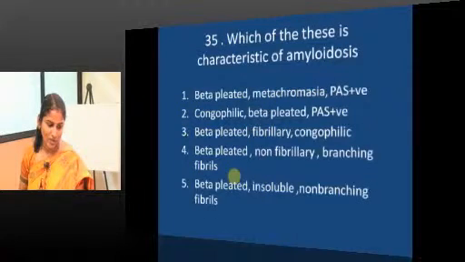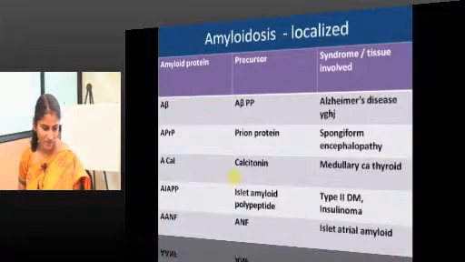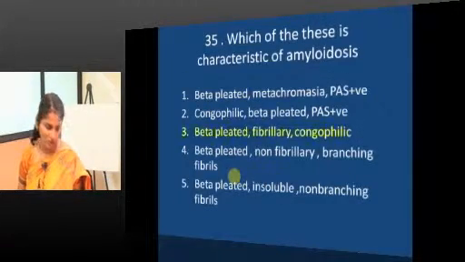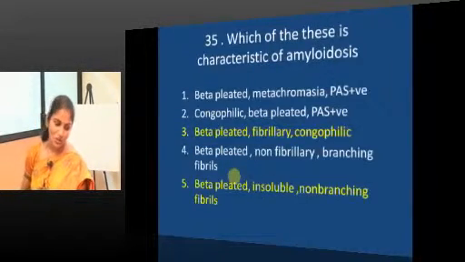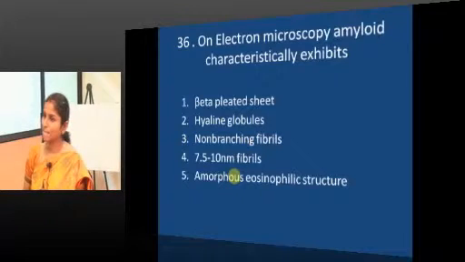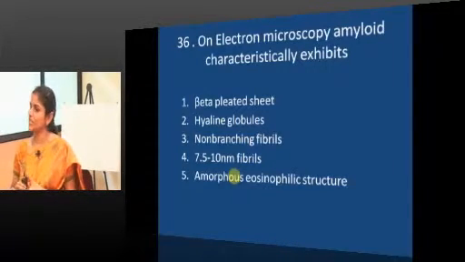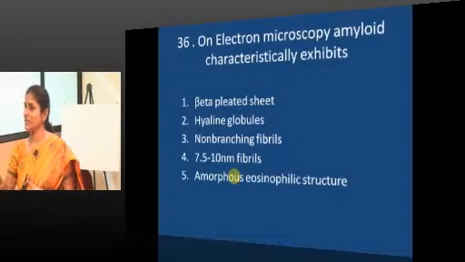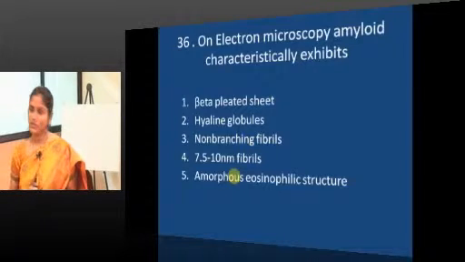Which of these is characteristic of amyloidosis? We will just skip the explanation, we will just go to the answer. So, amyloidosis: beta pleated, fibrillary, congophilic, insoluble, non-branching. On electron microscopy, amyloid exhibits characteristically as, so beta pleated sheet is also a feature of amyloid, but the question is about electron microscopy. Beta pleated sheet is a protein structure that can be seen with X-ray crystallography, mass spectrometry and all. But on electron microscopy, this will be seen as 7.5 to 10 nanometer, non-branching fibrils.